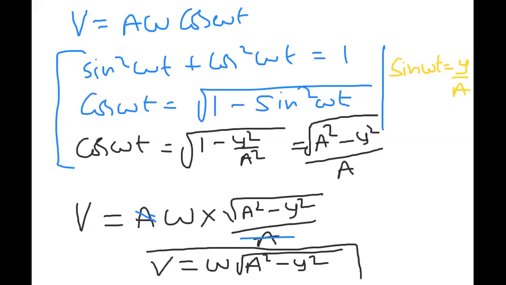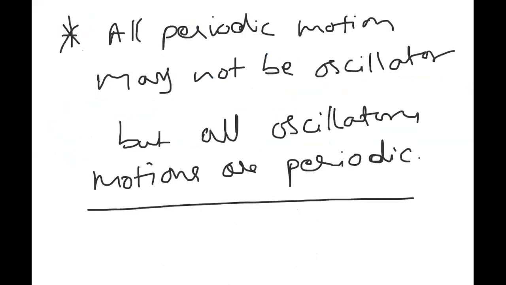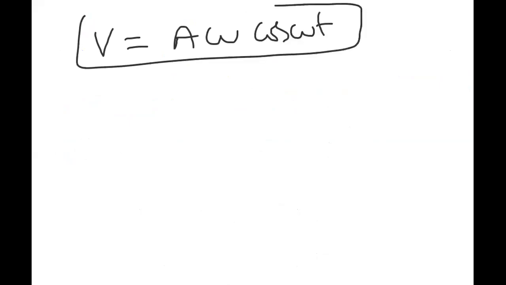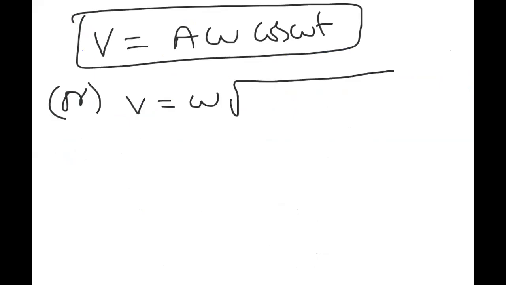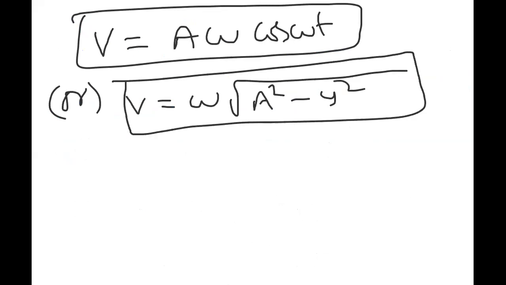So this is the velocity expression we got. I hope it is clear now. First I got v is equal to a omega into cos omega t, and this we can also write as v is equal to omega into the square root of a square minus y square. These are the two forms of velocity.